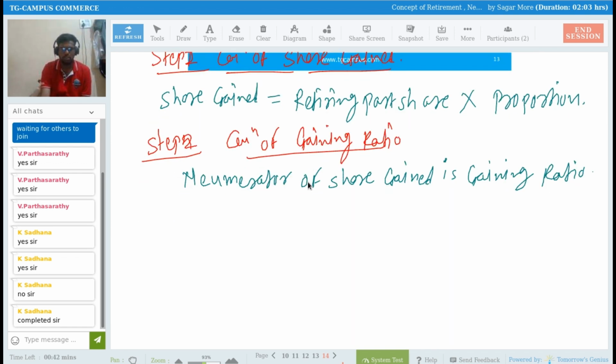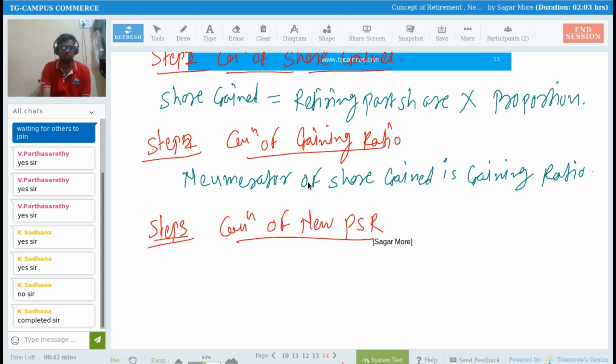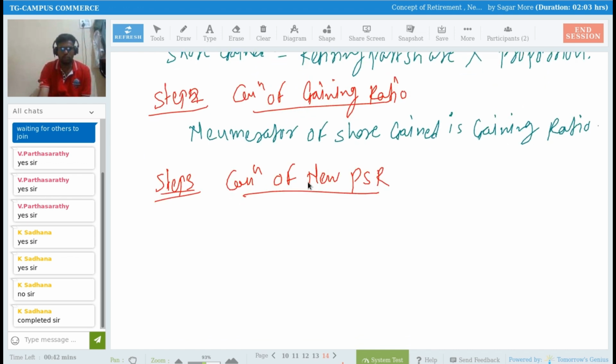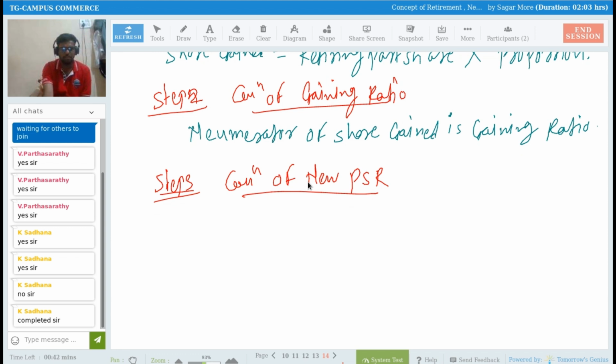Then we have to follow step number 3, calculation of new profit sharing ratio. What is the formula for calculation of new profit sharing ratio? Old share plus share gain. Simple. Right? Okay.